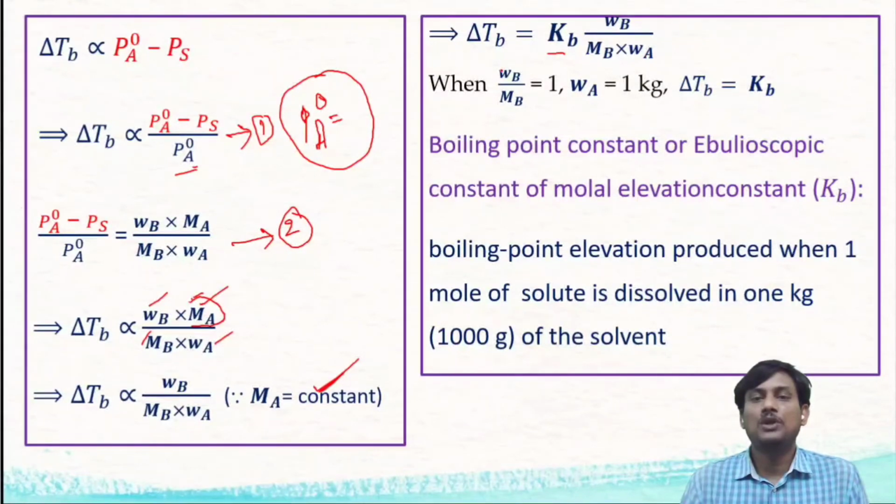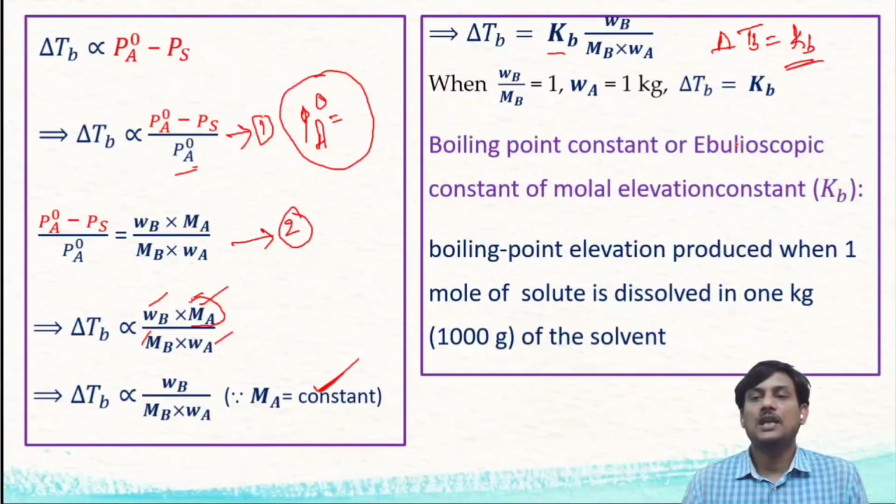Suppose you take 1 mole of solute, WB by MB equal to 1, and WA equal to 1 kg, you are taking 1 kg of solvent, then delta TB is equal to KB. So how can you define KB? KB is the boiling point elevation produced when 1 mole of solute is dissolved in 1 kg of the solvent.